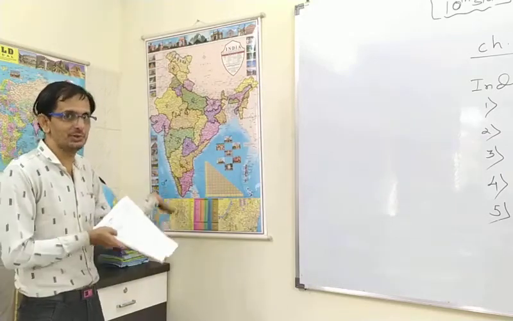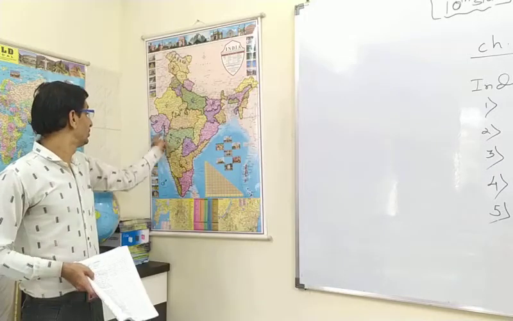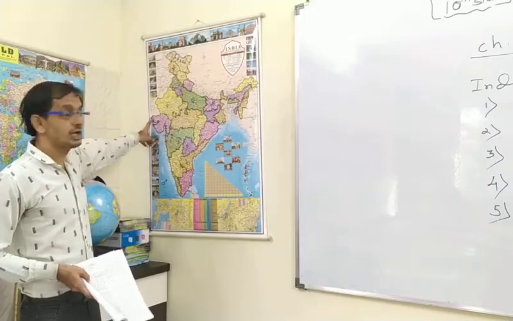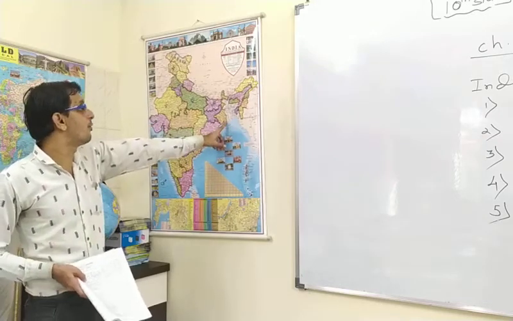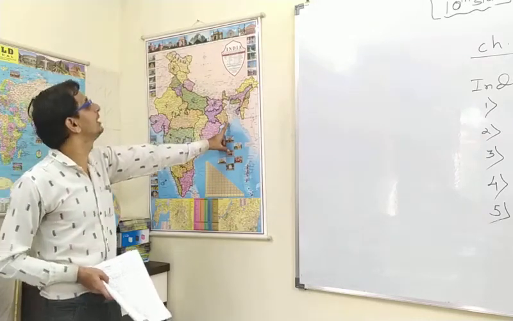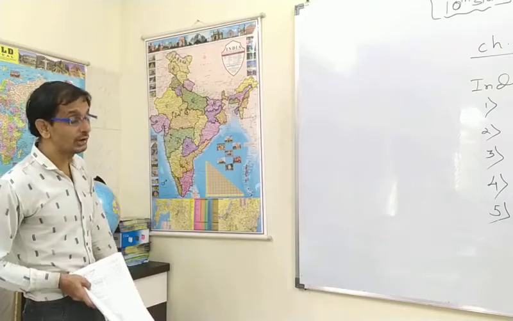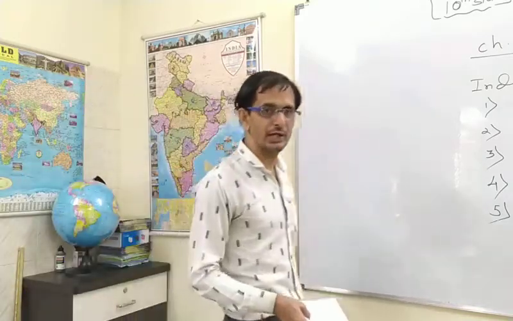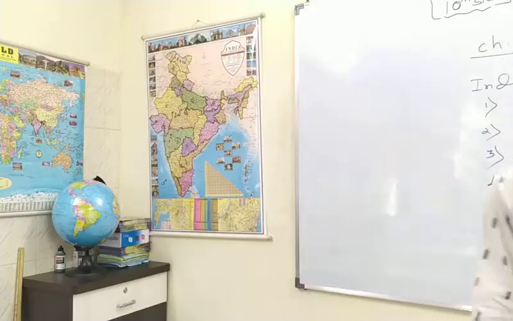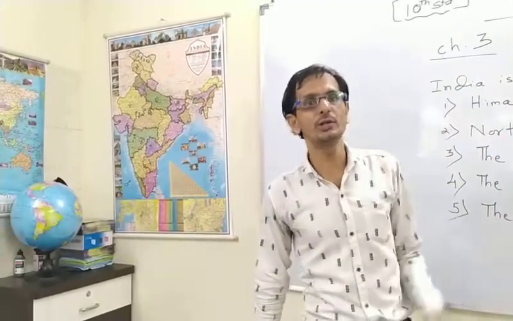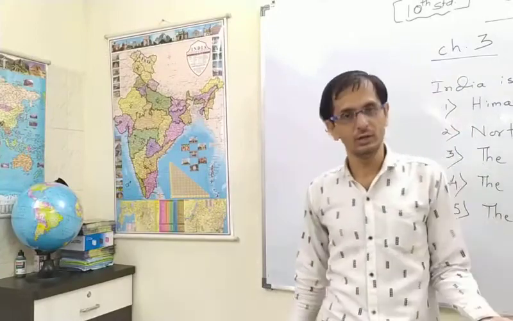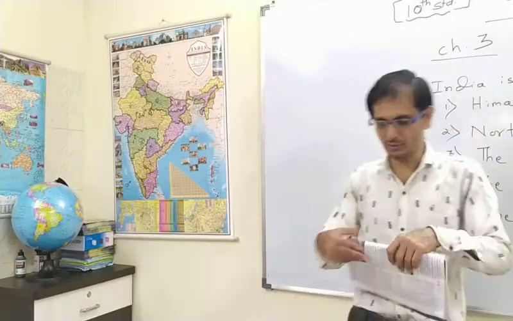The coastal area starts from Gujarat and ends in West Bengal. So you can see a huge coastline, around 7,500 kilometers of coastal region.